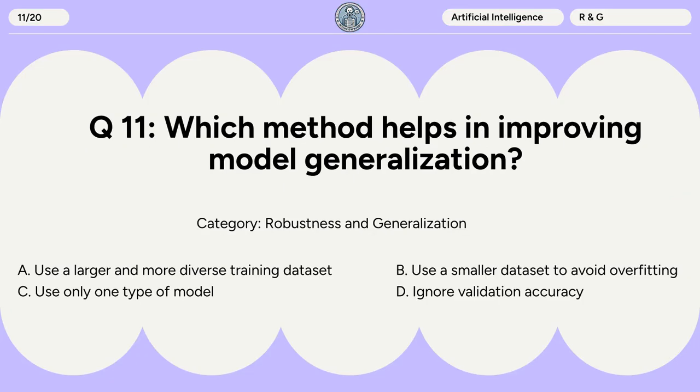Question 11. Which method helps in improving model generalization? A. Use a larger and more diverse training dataset. B. Use a smaller dataset to avoid overfitting. C. Use only one type of model. D. Ignore validation accuracy.